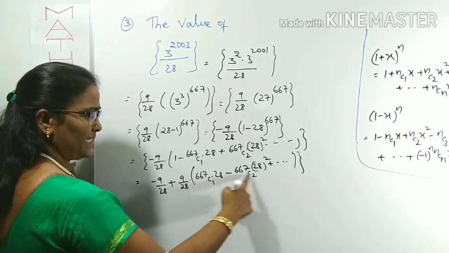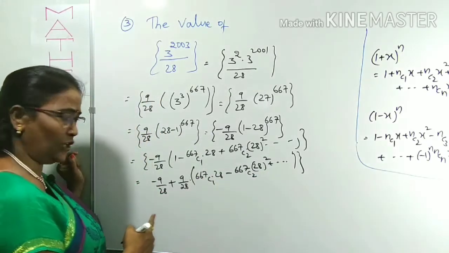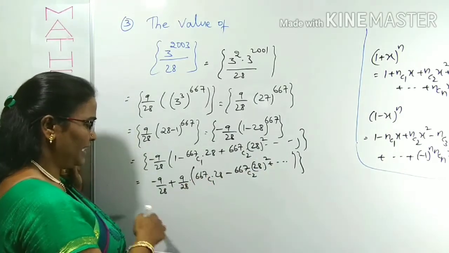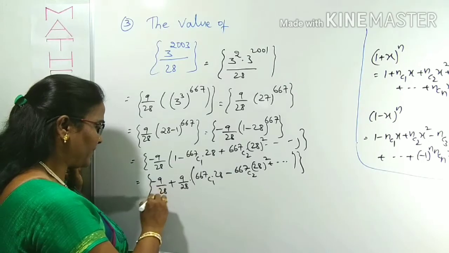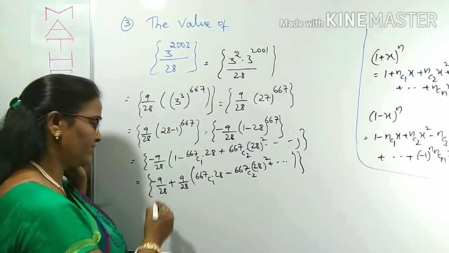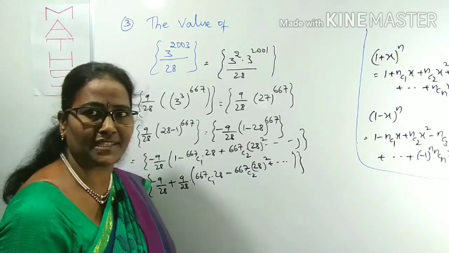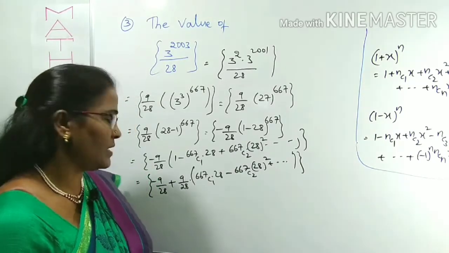Among all these there is 28 common, you can take it out, that is divided by 28, it will be the integer part. Then what is left over? Minus 9 by 28, you can think this is the fractional part. But fractional part is always positive, it's not at all negative.